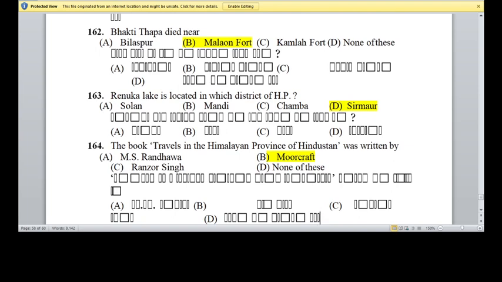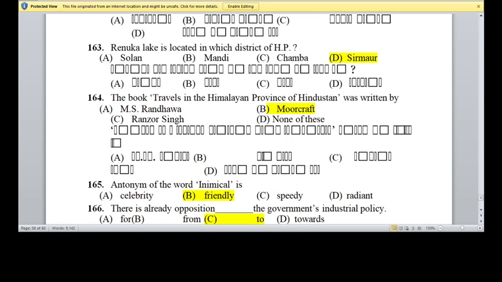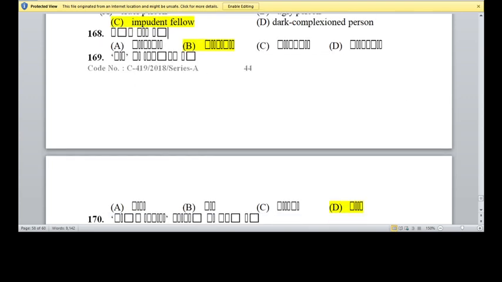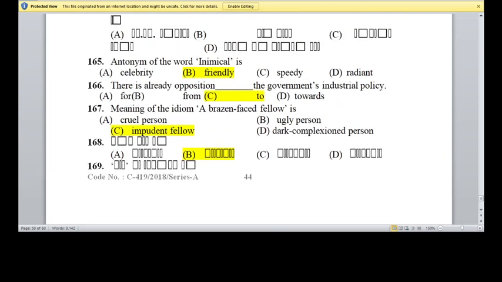163. Renuka Lake is located in which district of Himachal Pradesh? Sirmaur. Option D is the right answer. The book Travel in the Himalayan Province of Hindustan was written by William Moorcroft. Option B is the right answer. Now, English section. The antonym of word inimical. Option B is the right answer.